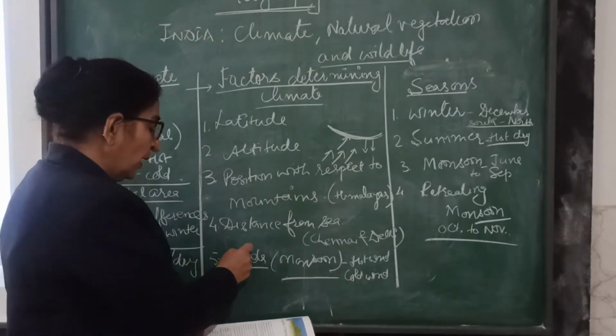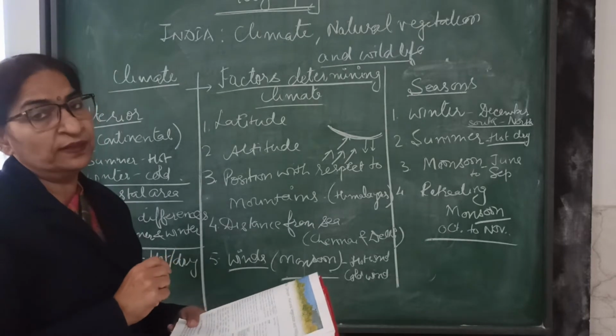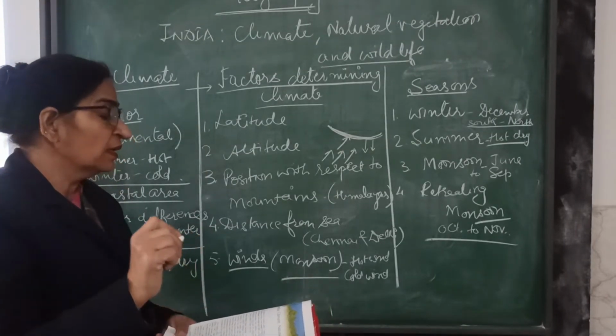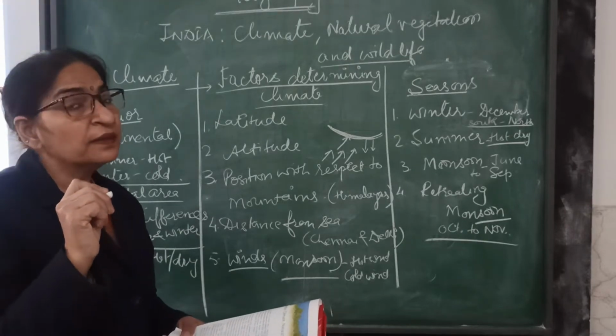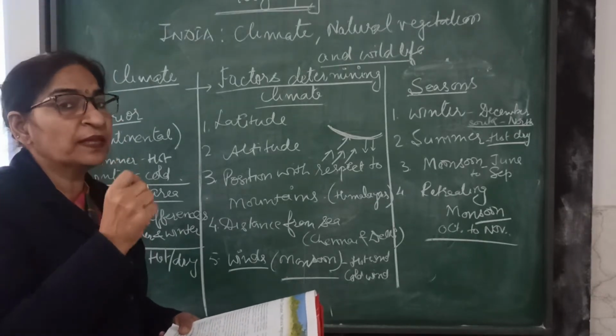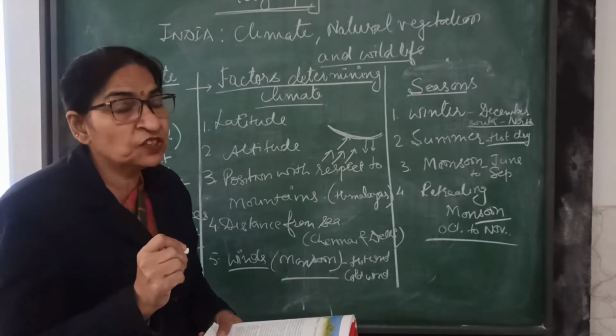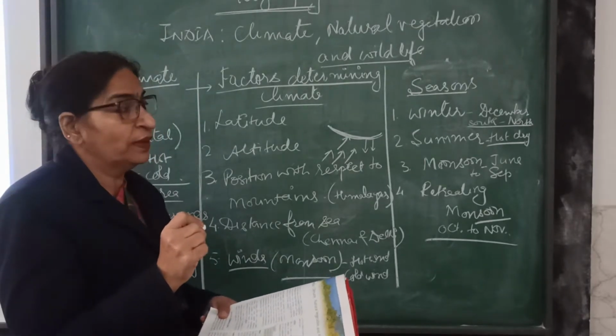The last factor is winds. Direction of the winds matters. If the winds are hot and dry, they make the place hot and dry. And if the winds are coming from the polar area, children, they may be very cold winds.